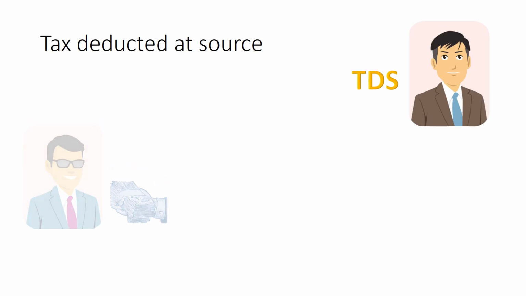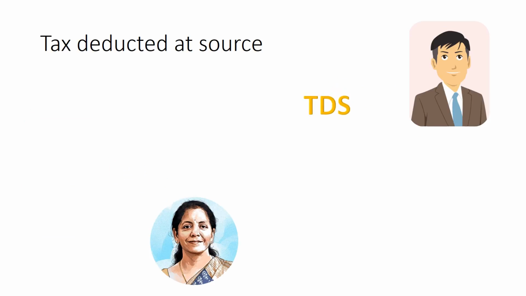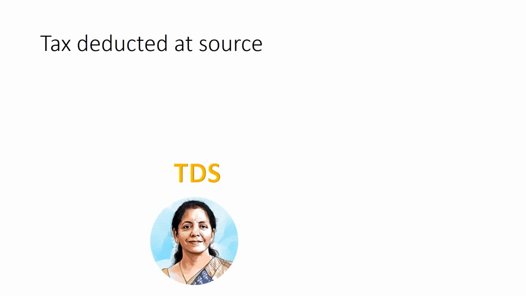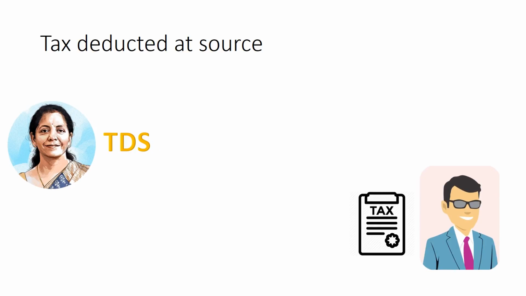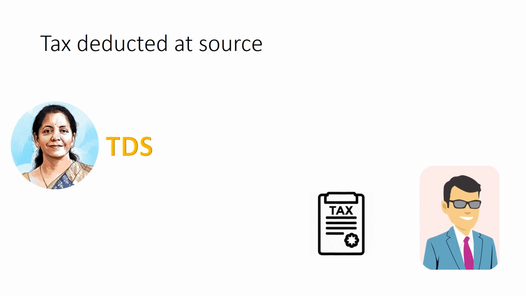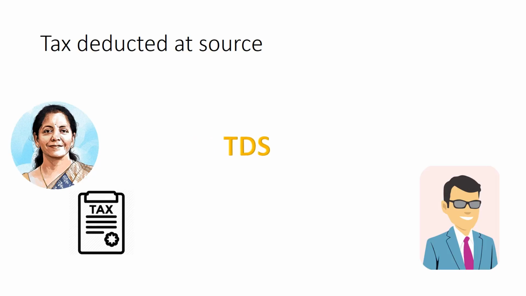Mr. Mukul then pays the tax deducted to the government. But Mr. Anil wants to now claim the balance payment. So he files his tax return with the government and then takes the refund or sets it off with his tax liability.